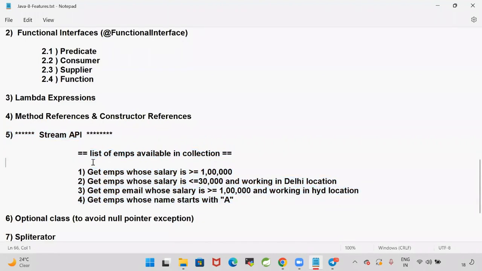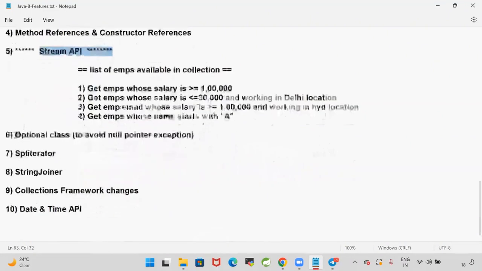The collections framework is used to store objects, a group of objects. If you want to represent a group of objects, you will go for collections. Once the data is available in the collection, to process that data, we are going to use the Stream API. And getting a null pointer exception is very common in every project development. To avoid those null pointer exceptions, Java 1.8 introduced a concept called the Optional class.